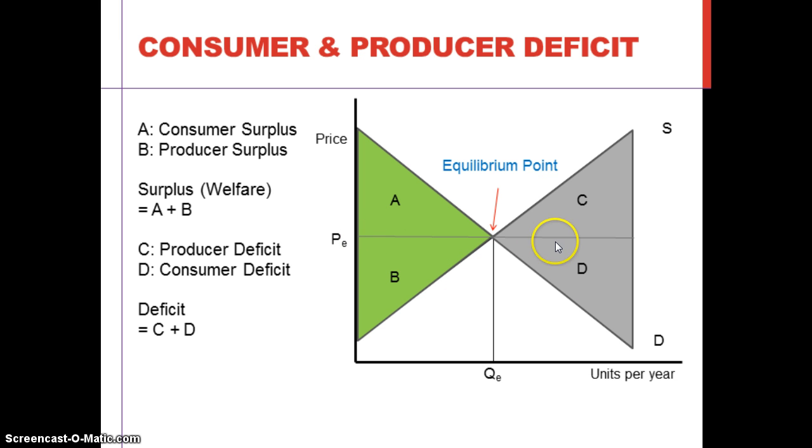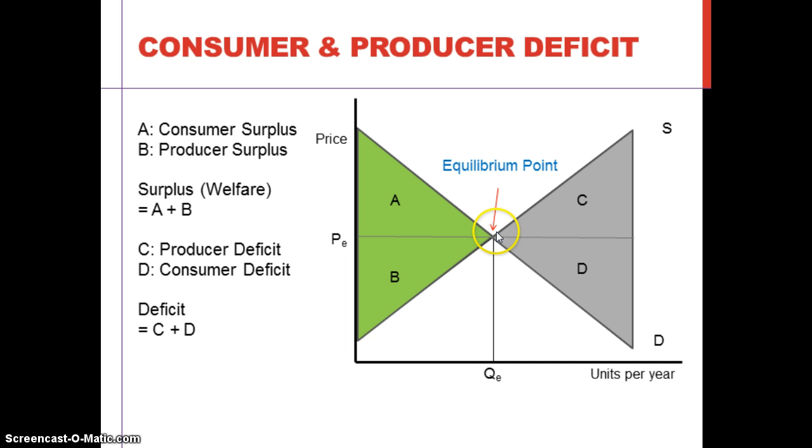However, the actual price is here, so this is a deficit of consumer to buy these goods. For the same reason, consumer is willing to pay this price to buy this amount of good, but the actual price is here, so this part is a consumer's deficit. So this triangle D is consumer deficit.